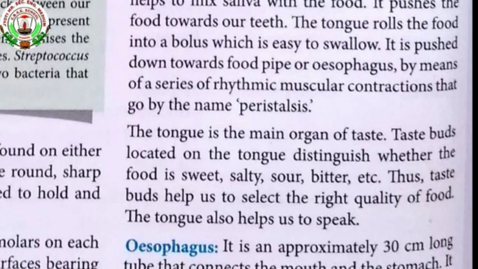Taste buds located on the tongue distinguish whether the food is sweet, salty, sour, bitter, etc. Thus, taste buds help us to select the right quality of food. The tongue also helps us to speak.